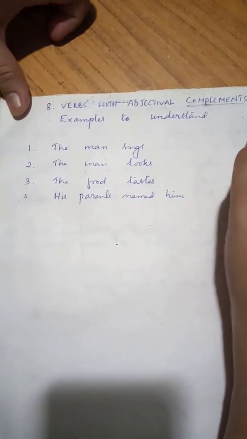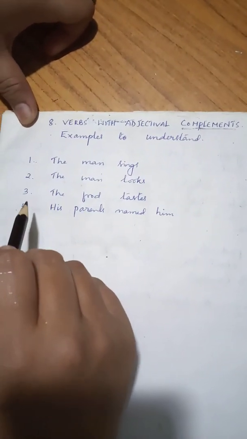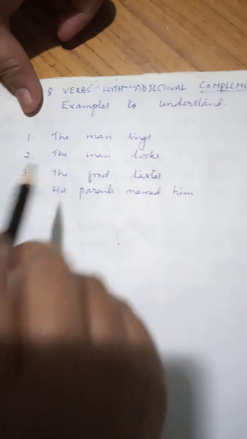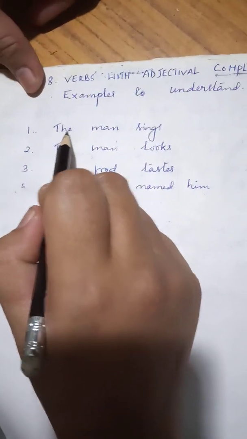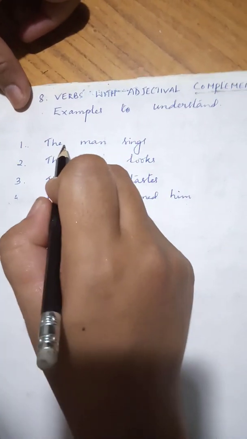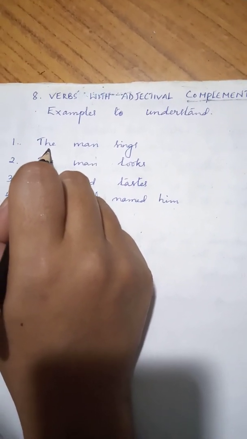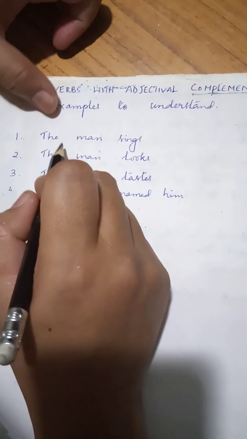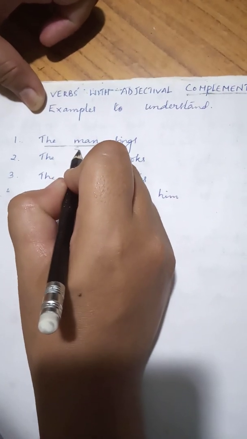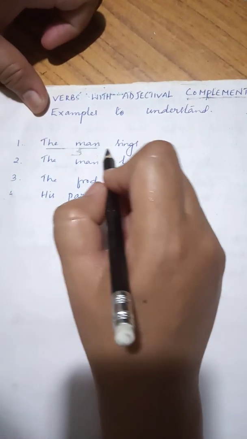So, keeping that in mind, let us see some examples. I have given you 4 examples. Now let us look at each of these examples one by one. In the first example, we have the sentence, the man sings. Now here, which is the subject? Here, whom are we talking about? Or about whom or what are we talking here? About the man, right? So here the man, we can call it as the subject, right? So I'm writing here, and what is the predicate?